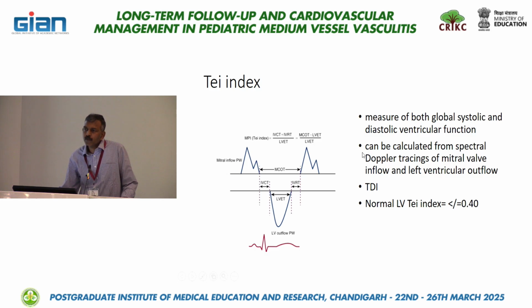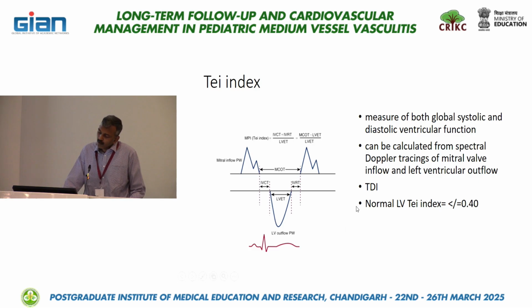So this can not only be done with pulse wave, it can also be done using tissue Doppler imaging. But many of the point of care ultrasound devices may not have tissue Doppler imaging. Most of the point of care ultrasounds will have pulse wave Doppler, even if they don't have continuous wave. So applying the pulse wave in an apical 5-chamber view will give a picture where you are able to capture the E wave and the A wave as well as the ejection time if you place the sample volume midway between the mitral valve and the aortic valve. Supposing we place it only at the mitral valve, we get only the mitral inflow parameters. So we'll see this in the hands-on session today.